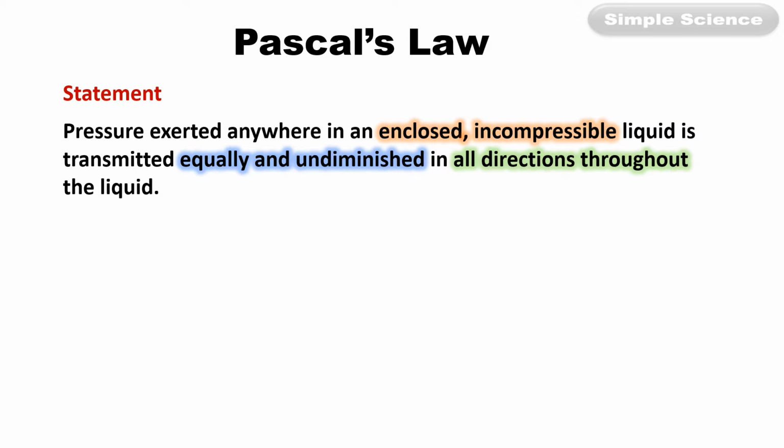Incompressible means the liquid should not be compressible. Transmitted equally. Undiminished means the pressure value will not decrease or fade; from one point to another, its value remains the same. And in all directions throughout the liquid. So pressure exerted anywhere in an enclosed incompressible liquid is transmitted equally and undiminished in all directions throughout the liquid.